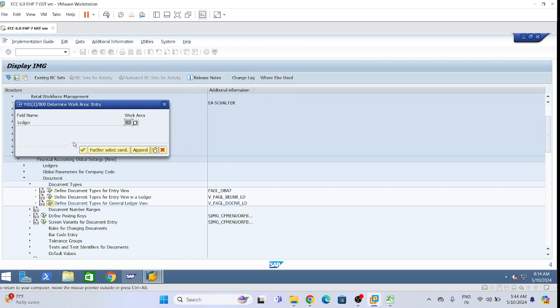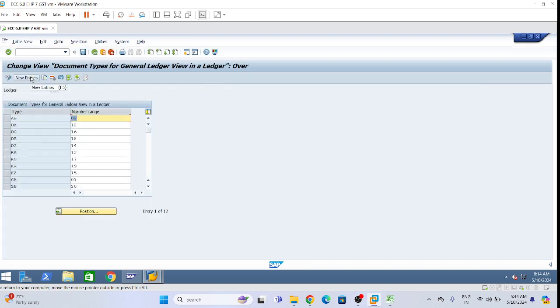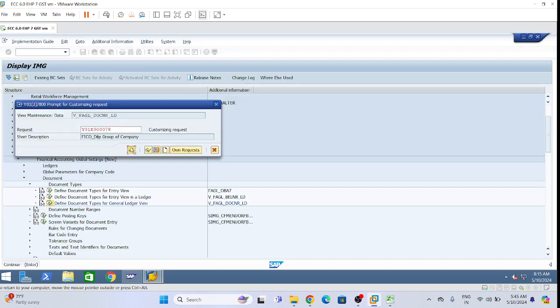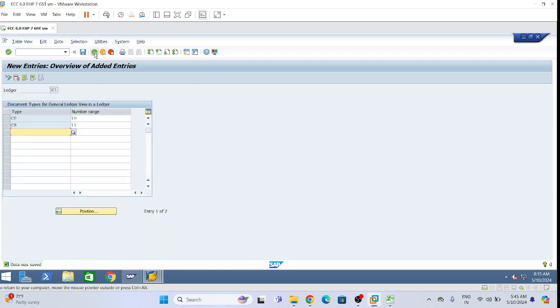Okay. So first again X1 IFRS. So we have 10 and 11 available. Document type, give CP. Here give 10. CR, here give 11, and save it. Okay, for IFRS done.